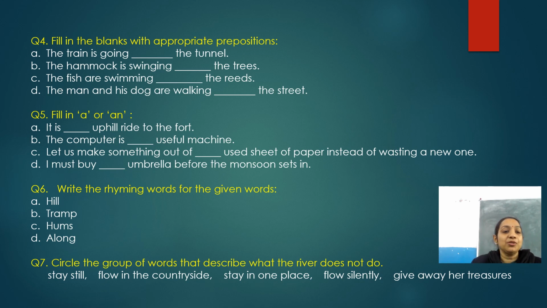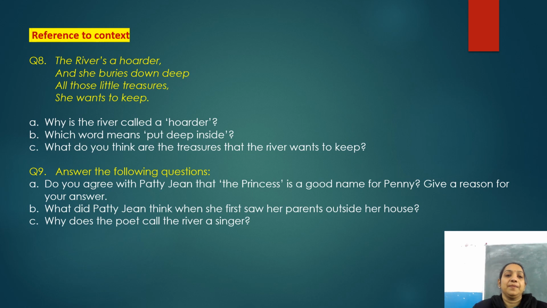Now let us move on to next question. So we'll go through the next slide. Here it is. Now next is reference to context. So children, here reference to context, a context is given, means few words from the poem is given to you, and based on these lines few questions are also given, right? And these questions you have to answer.